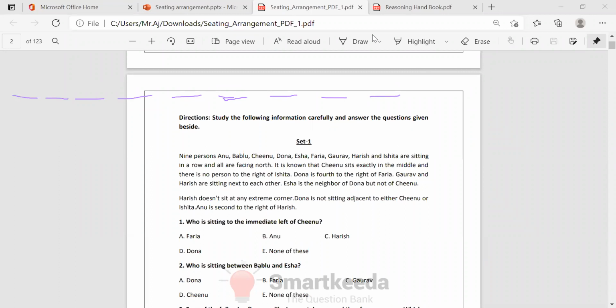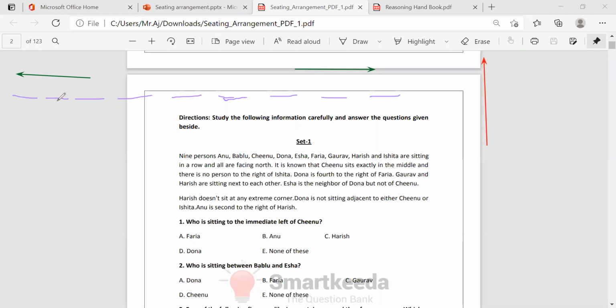Always remember, facing north means left will be this one and right will be this one. This is left and this is right. Okay, now come to the statements. First of all, the first statement they gave: Chinu sits exactly in the middle and there is no person to the right of Ishita.